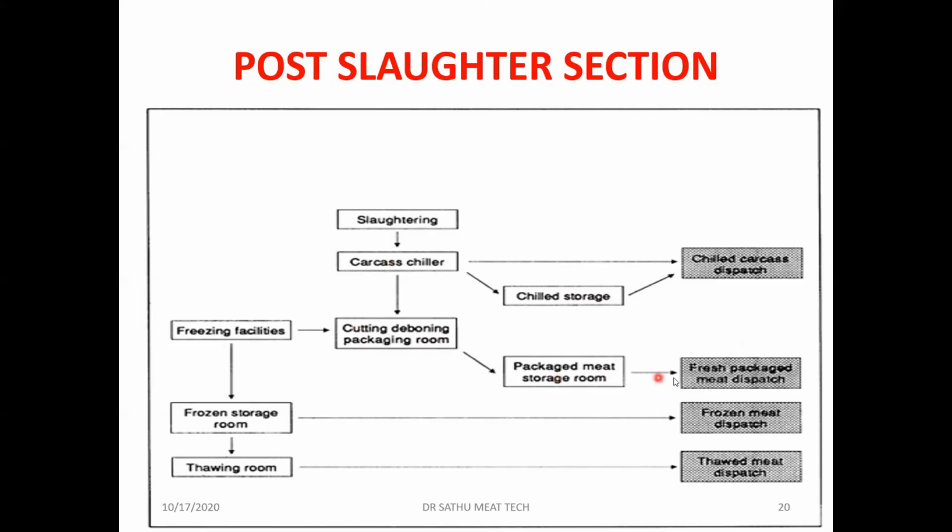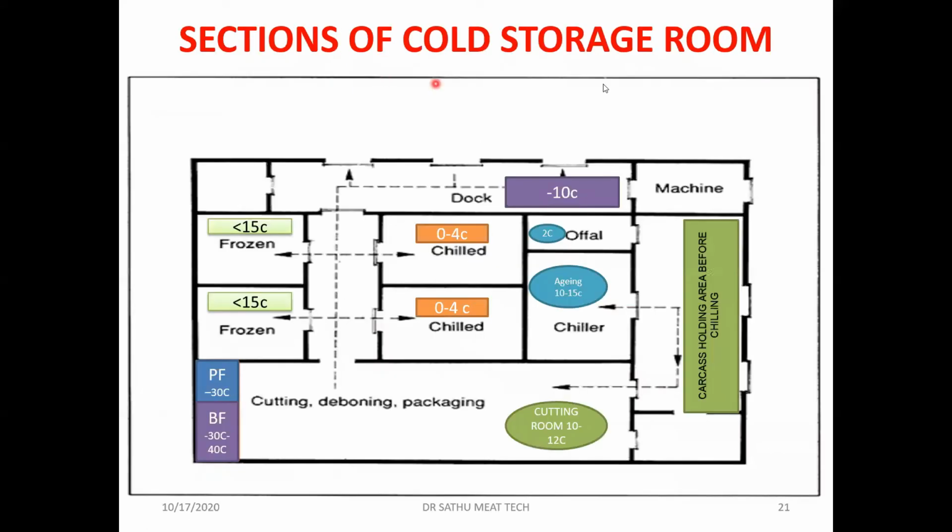If you want to store the packed meat for a short duration, say 3, 4 or 5 days, then it goes to the chiller room. If you want to keep it for a long duration, then it goes to the frozen room. So let's see the sections of the cold storage room.